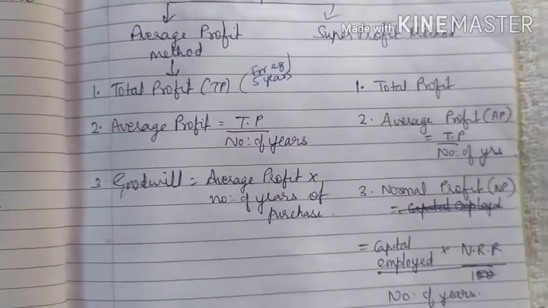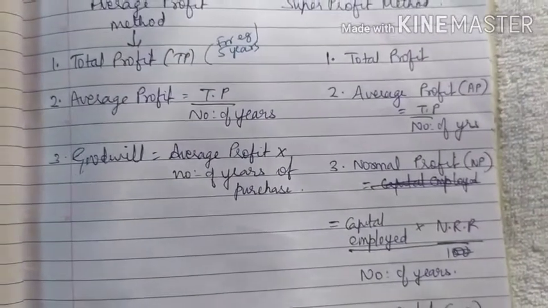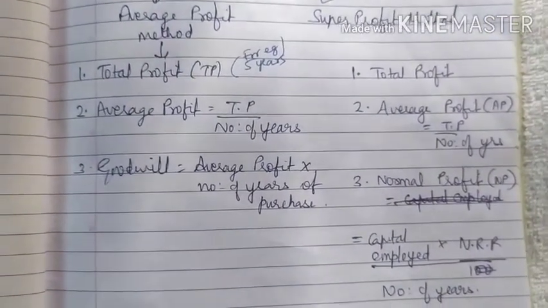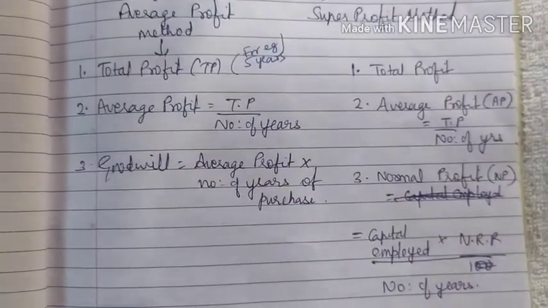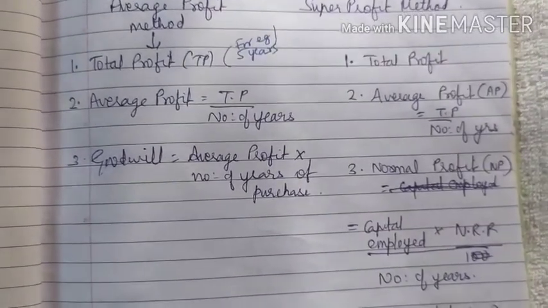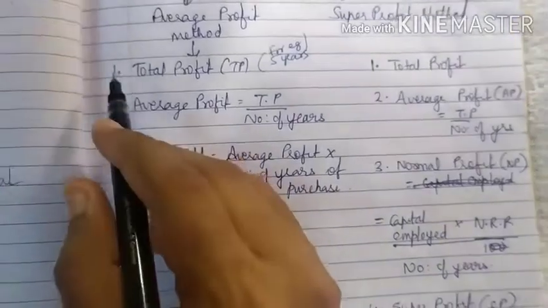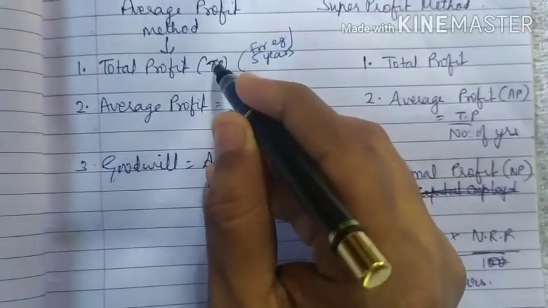In that case you add all the profits, and if any losses are given, you subtract them. So the first step is total profit. I've written the short form TP.